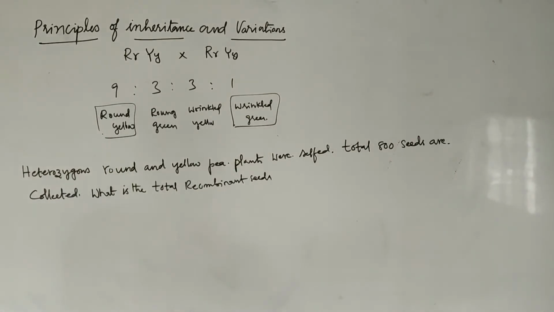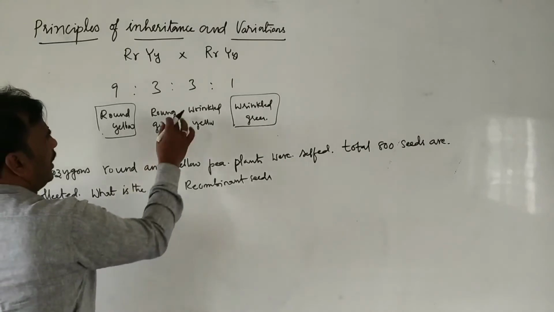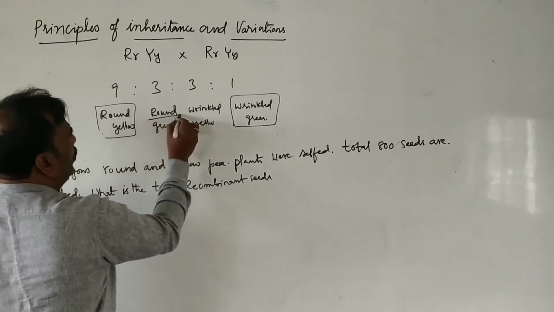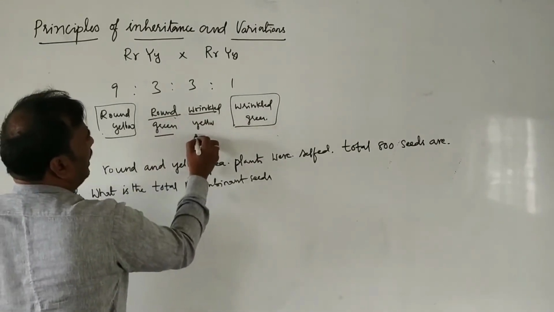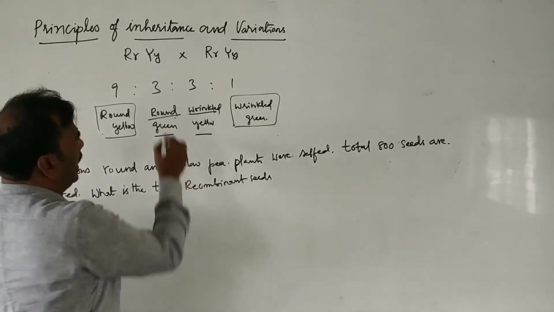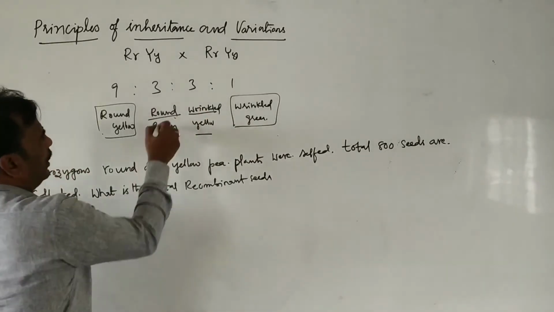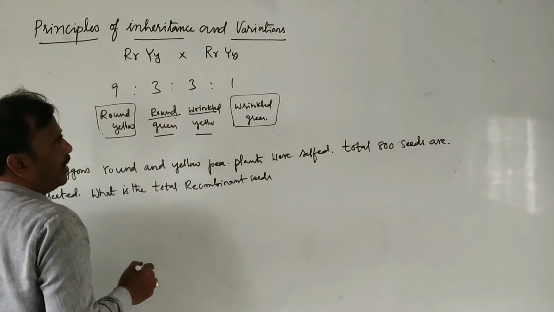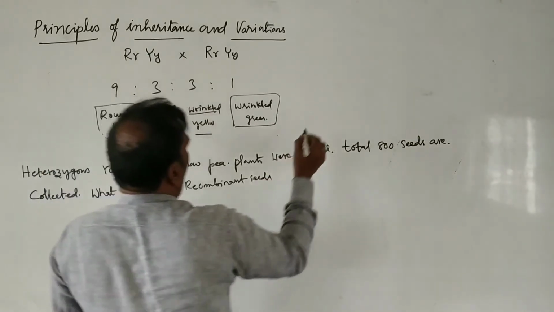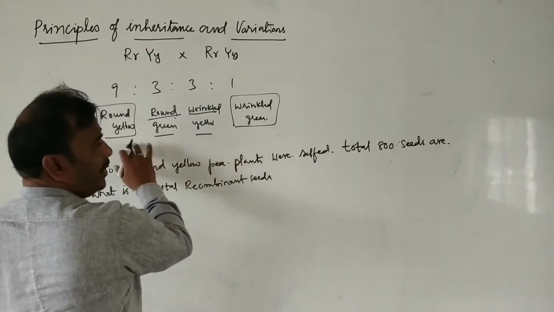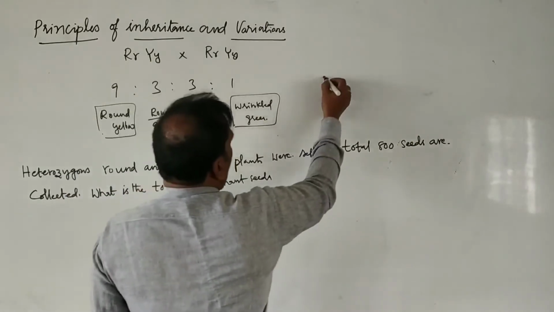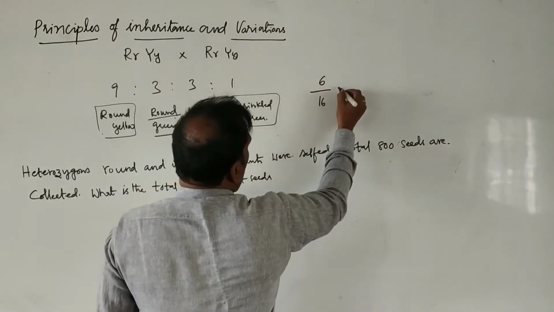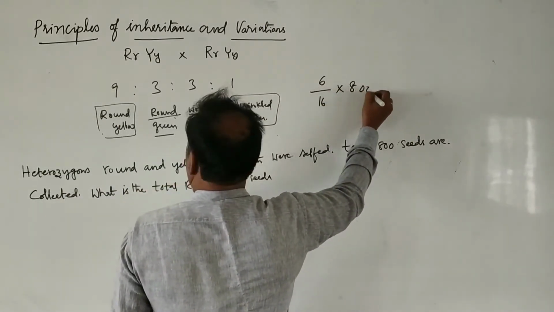Recombinant means round green and wrinkled yellow. How many? 3 round green, 3 wrinkled yellow. Out of 16 plants formed here, 6 by 16 into 800.